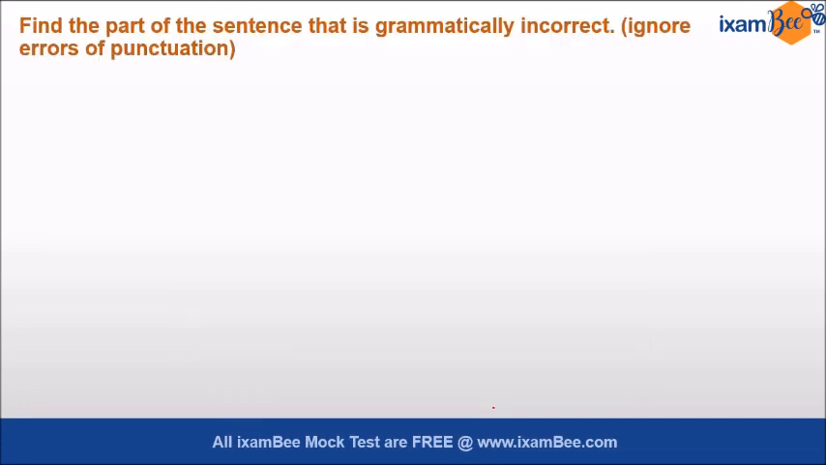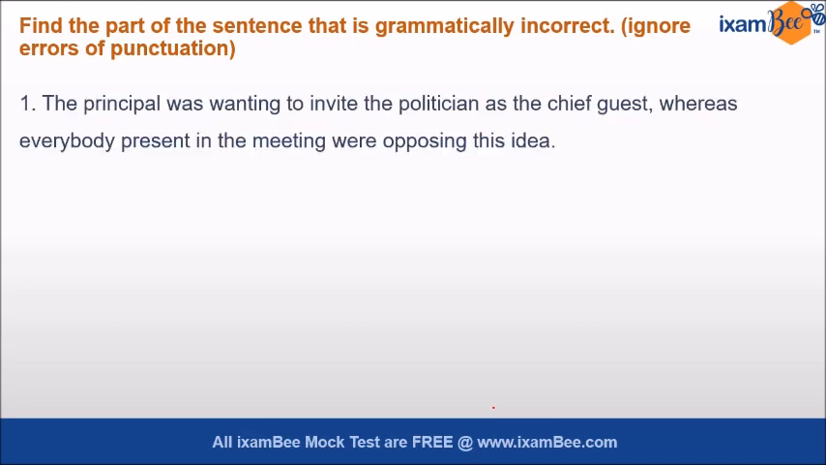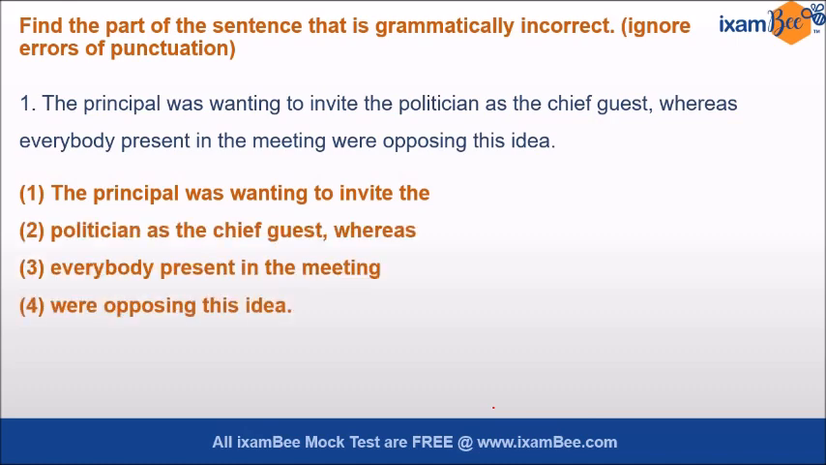So friends, in error detection, we are given a sentence and it is divided in parts and we have to find out which part contains the error. So this is a sentence and the sentence has been divided in 4 parts. The 5th part is no error. So now you have to find the part which is the erroneous part. The sentence says the principal was wanting to invite the politician as the chief guest, whereas everybody present in the meeting were opposing this idea.